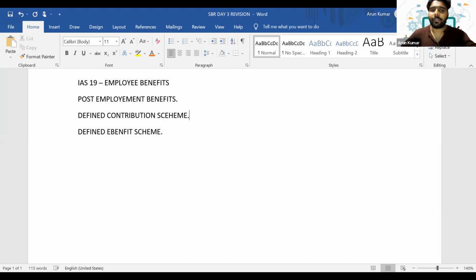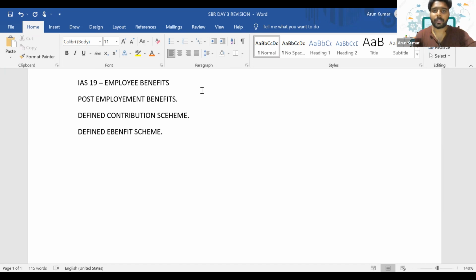And what about defined benefit scheme? In a defined benefit scheme, we are promising that this much percentage of your final salary will be paid as pension to the employee. To the worker, we are promising a fixed percentage of return. So here, whatever benefit the employee is ultimately going to receive, that is defined. So that's why it is known as defined benefit scheme. Are you getting it?